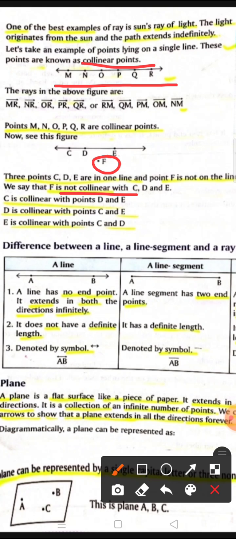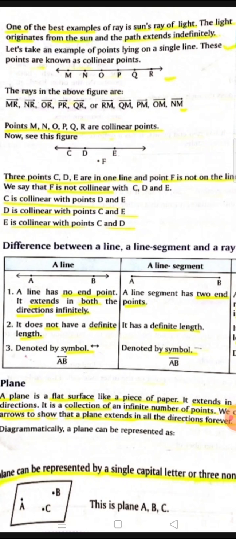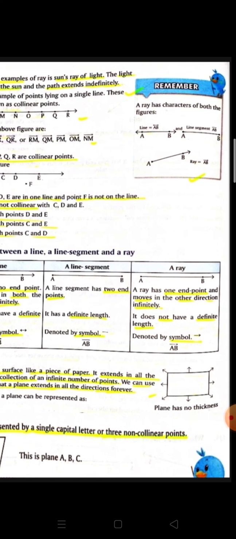Have you understood? And you have to use the sign also, the sign of the line, while you write anything. If you write in ray form, you have to use the ray symbol. Let's see the difference between a line, a line segment and a ray.